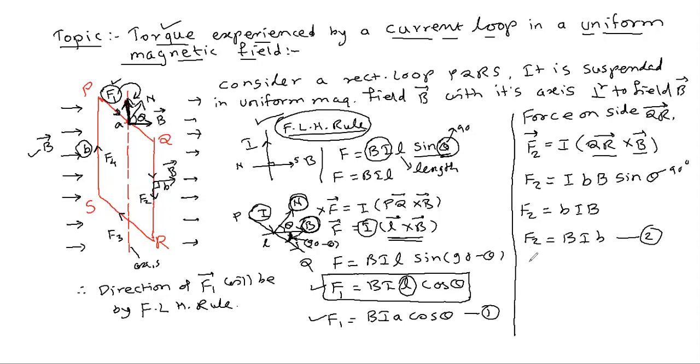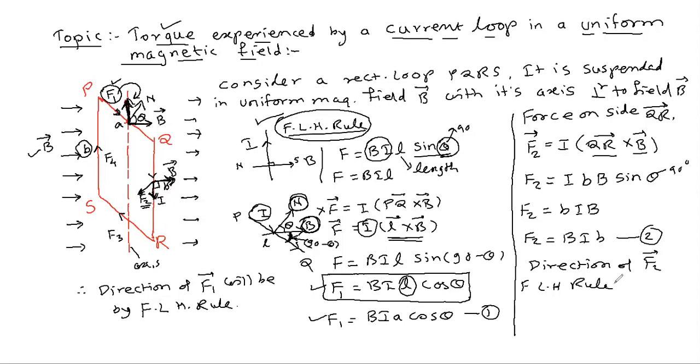Now let us proceed for the direction. The direction of force F2 is given by Fleming left hand rule. So children, apply the left hand here, just here all the fingers of the left hand according to this given thing. Hold the left hand like this, and the four fingers are in the direction of B, then the direction of the current is in the downward direction. So the thumb will come towards you. That means on this arm, the force towards you will be seen. So that is the direction of F2. This is the direction of the current, you can see. So F2 will be towards you.